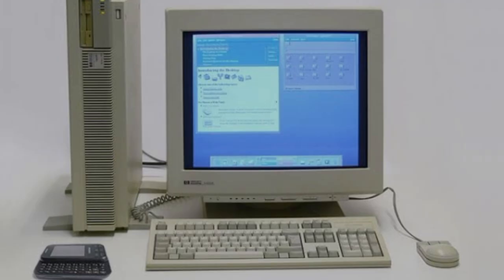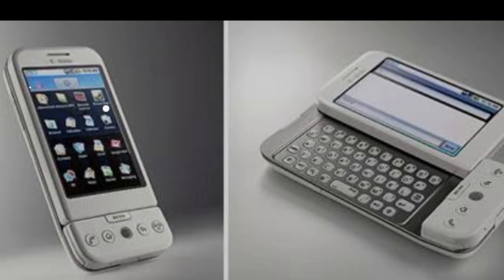Then, in the 2000s, we had another massive shift. Mobile devices. Suddenly, operating systems like Android and iOS had to be developed to work on smartphones, tablets, and other gadgets. This meant adapting to touchscreens, optimizing battery life, and creating an ecosystem where our devices could seamlessly connect.